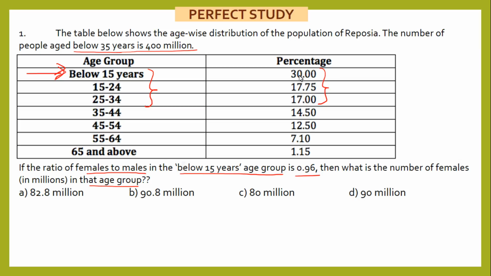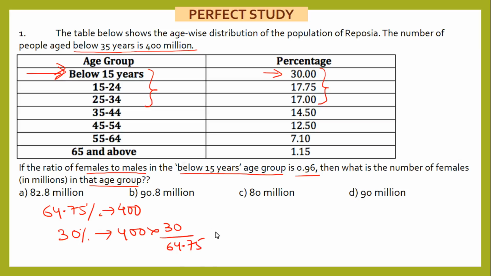This total will be 64.75, which means 64.75% represents 400 million. So the first thing that I need is, what does this 30% represent? This 30%, because my question is about the below 15 years age group. So what will this 30% represent? 400 multiplied by 30 divided by 64.75. So this gives me my total of the 30%, this below 15 years age group.